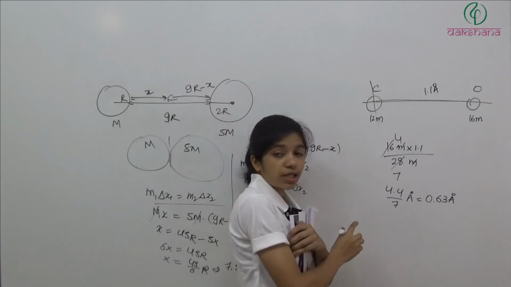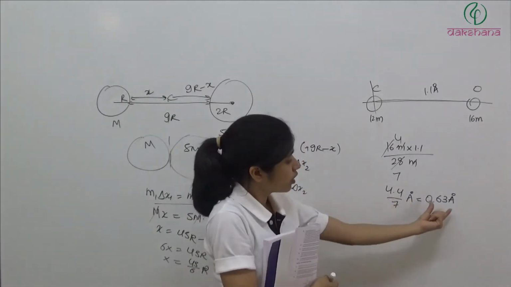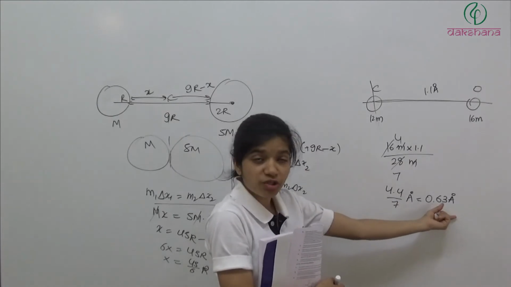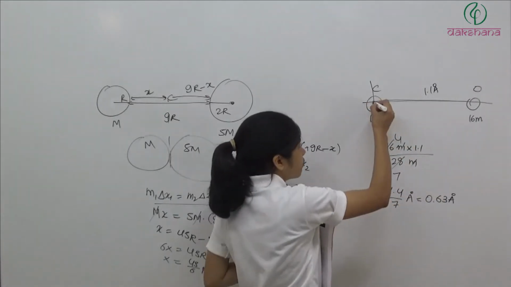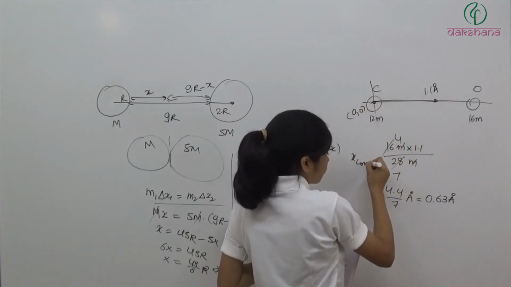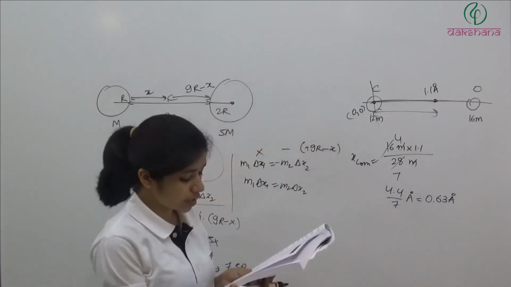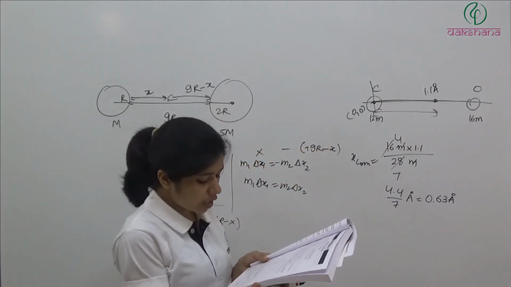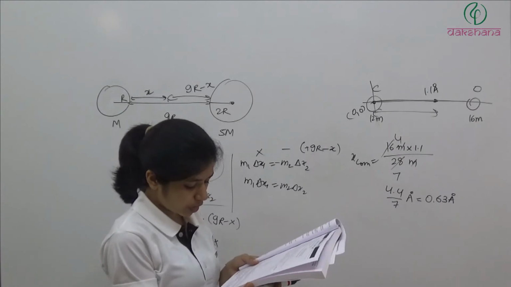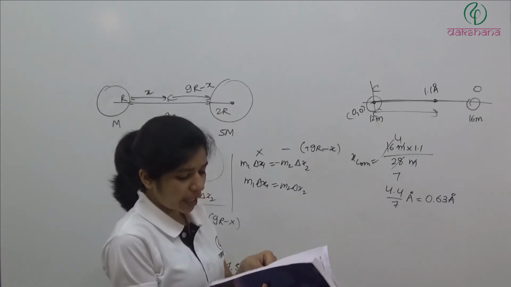Now this is the distance of center of mass from which mass? It is from here, because we are taking this as 0, 0 and this is the x of center of mass. So it will be distance from the carbon atom. So distance from carbon atom is 0.63 angstrom. Clear?